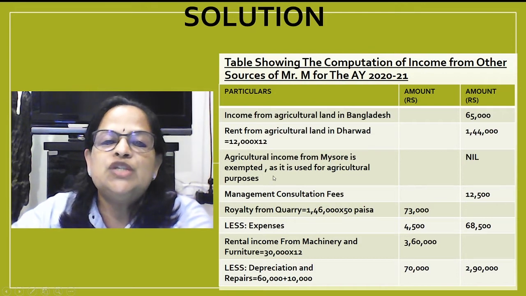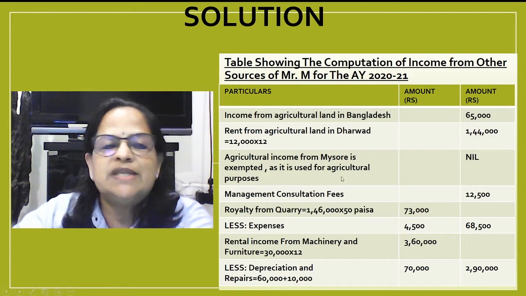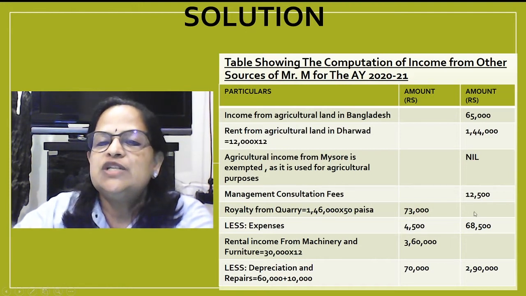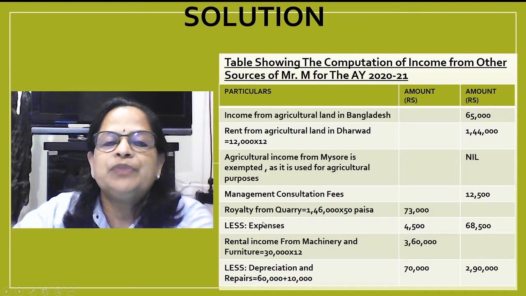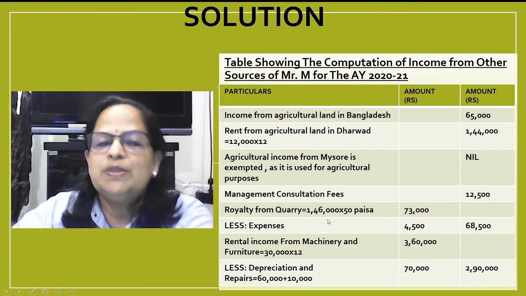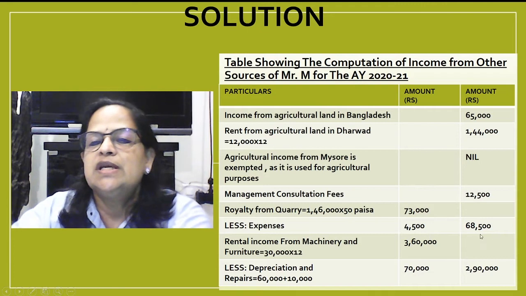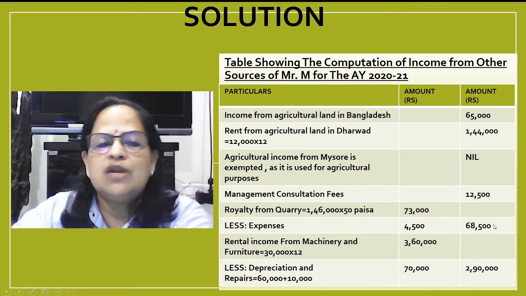Agricultural income from Mysore is exempted as it is used for agricultural purposes. I have already explained storing agricultural equipments. So this is used for agricultural purposes, that income is exempted. Management consultation fees 12,500. Royalty from quarry 1,46,000 into 50 paise, 73,000. Less expenses. It is given that 4,500 he has claimed as expenses. So 68,500 is the royalty.